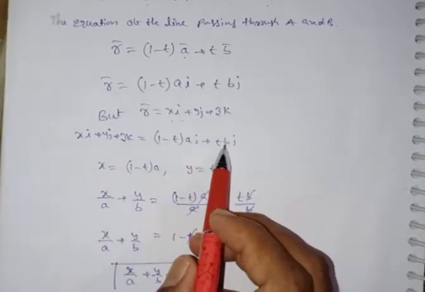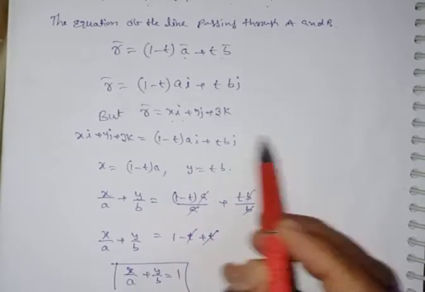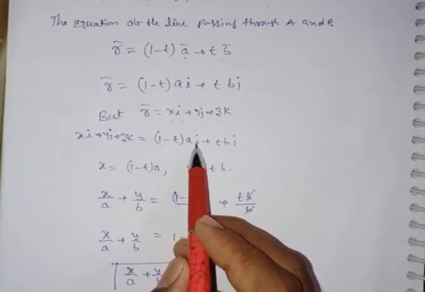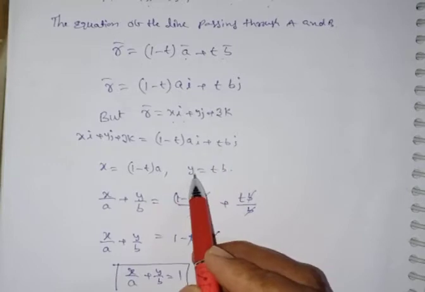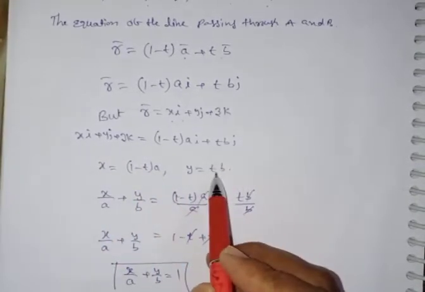Comparing the LHS and RHS, you can observe the i terms, j terms, and k terms is 0, and here x, y, z. Comparing the i terms, what happens is x is equal to (1 minus t) a, and the j terms, y is equal to t b.